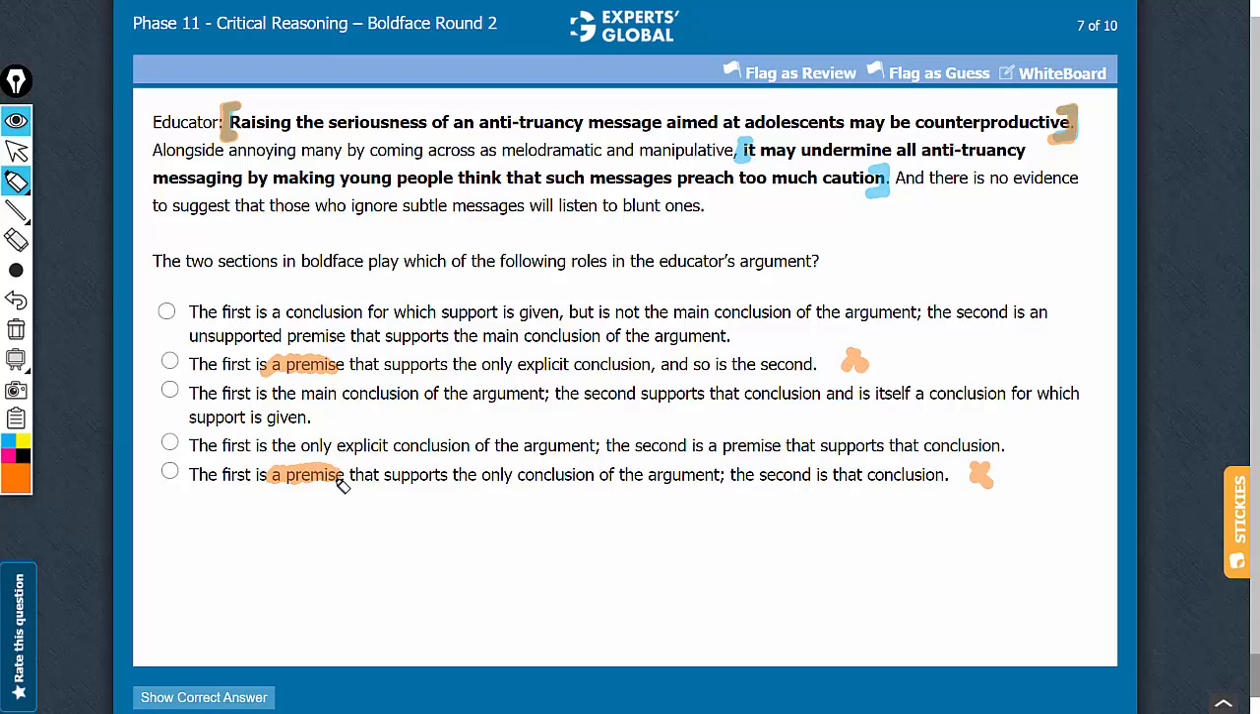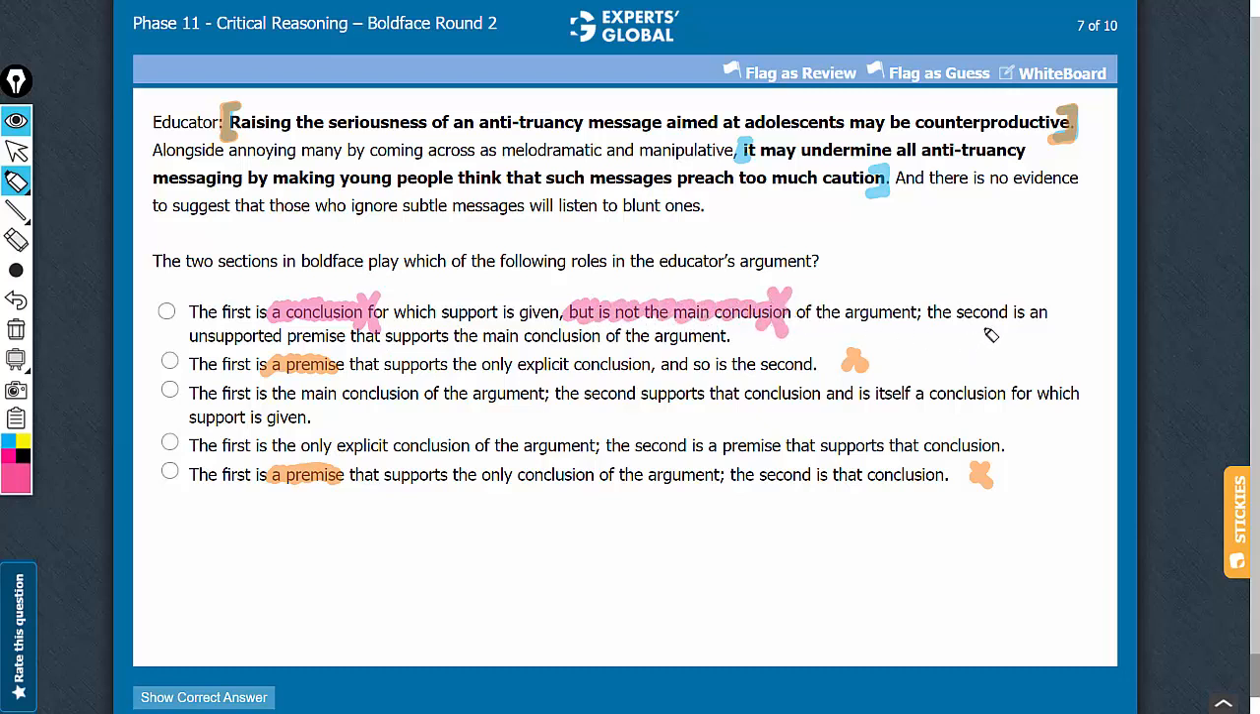A premise, remember, is a statement from which other statements are derived. A premise itself is never the conclusion. The term a conclusion is used for an intermediate conclusion or a secondary conclusion. So this is not going to be correct. The first boldface is the main conclusion of the argument. So to say that the first is not the main conclusion is not correct.